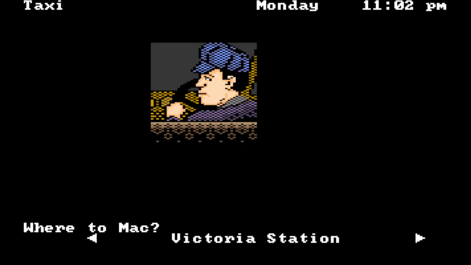So my only two options right now are Victoria Station and Old Mill Street, which is where I live. Obviously, I need to head down to Victoria Station to find out about this body that was found there.